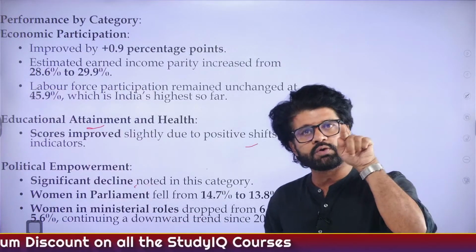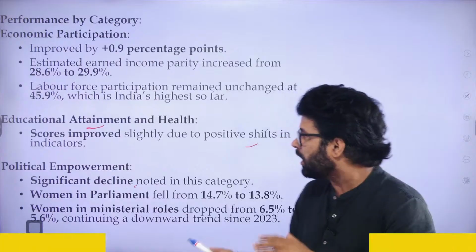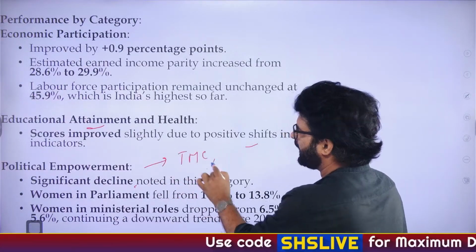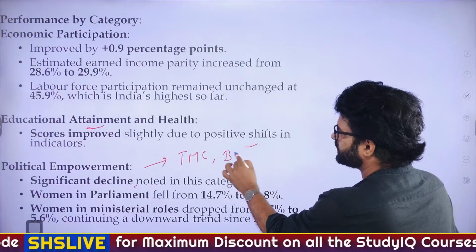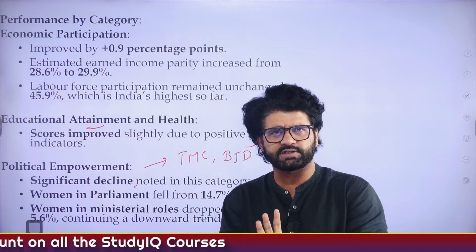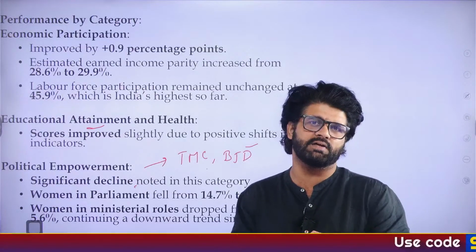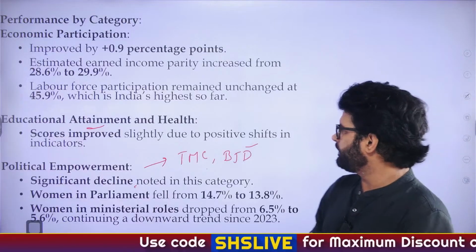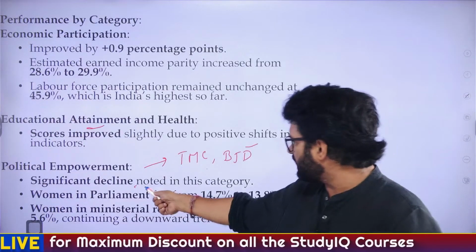In fact, when you do research on this, there are different organizations, ADR, Association for Democratic Reforms, etc., which do research. They say that apart from TMC, Trinamool Congress, and TDP, there's an Odisha party, BJD, I think Biju Janata Dal. These 2 parties have lots of women MLAs. Apart from these 2 parties, most of the other parties are not that concerned when it comes to political empowerment of women. TMC and BJD are doing good. Biju Janata Dal. Anyone knows about Biju Janata Dal? So significant decline noted in this category.